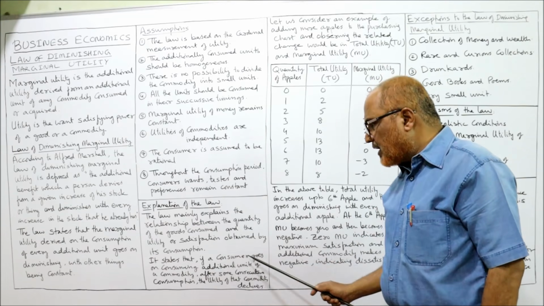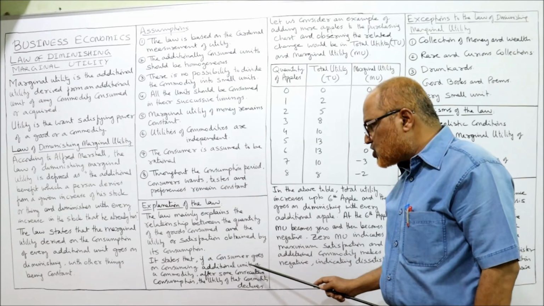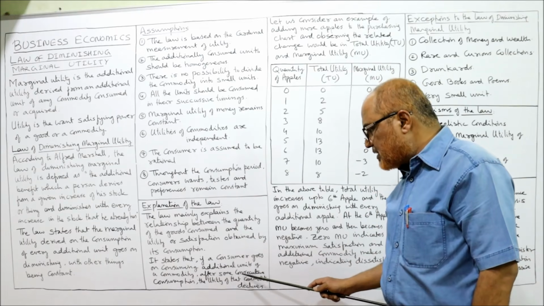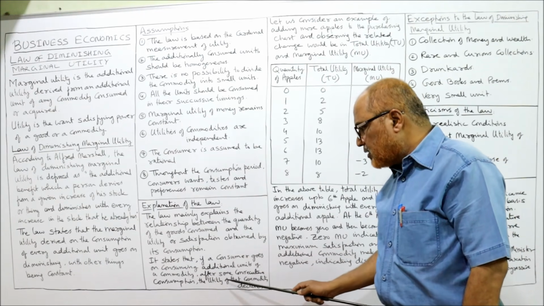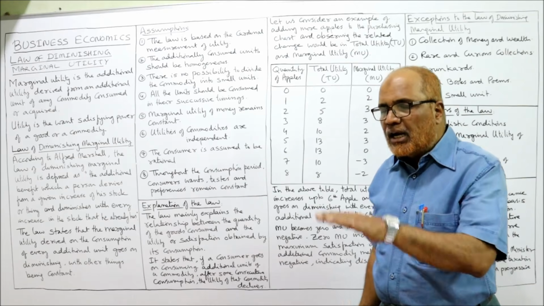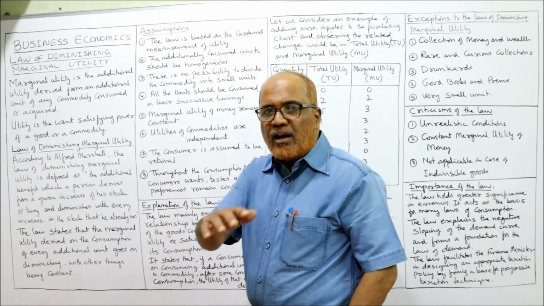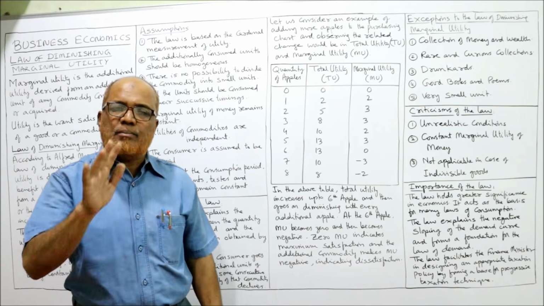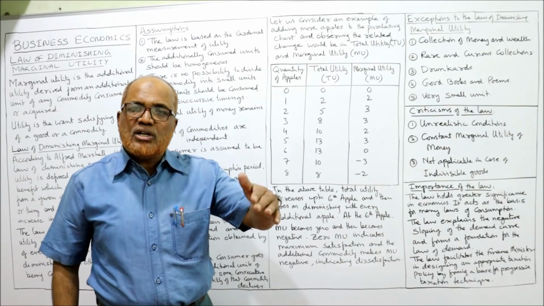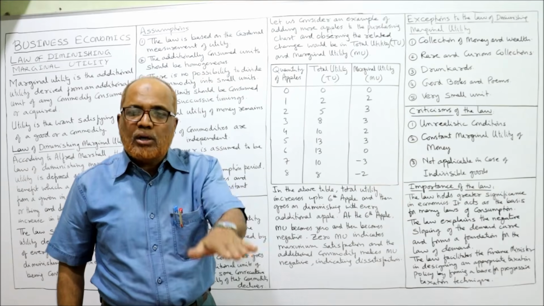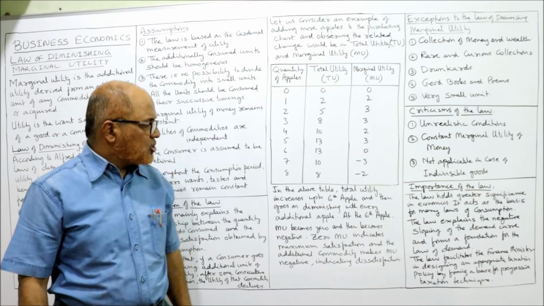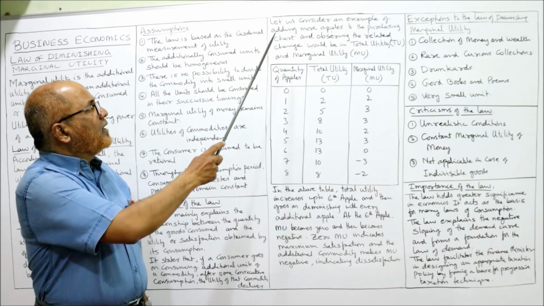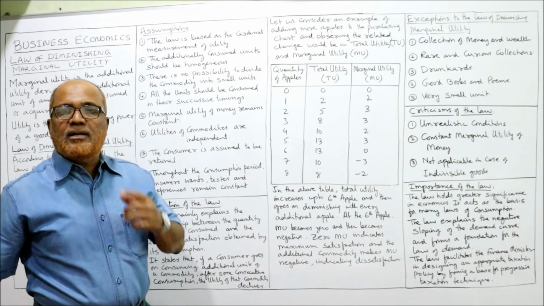It states that if a consumer goes on consuming additional units of a commodity, after some consecutive consumption the utility of that commodity declines. One after the other, if the person consumes that same commodity, then additional utility will go on diminishing. Now we'll come to the explanation by using a table.